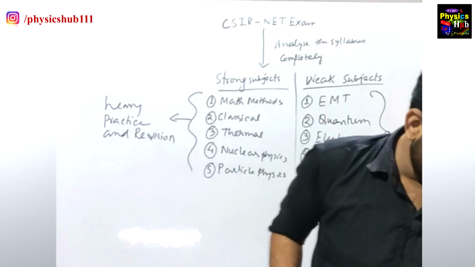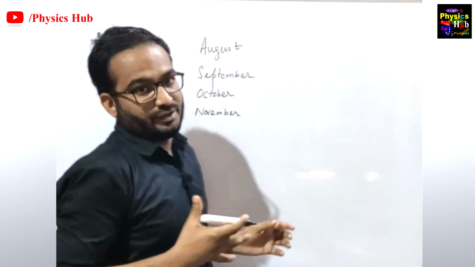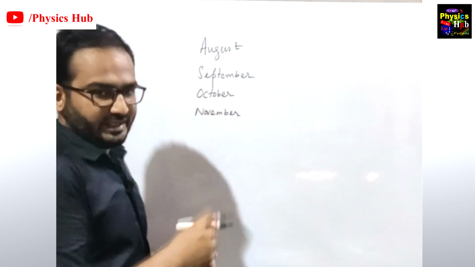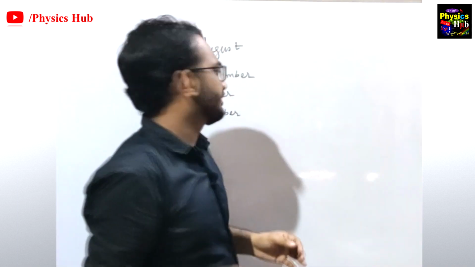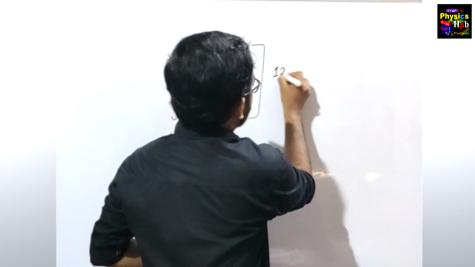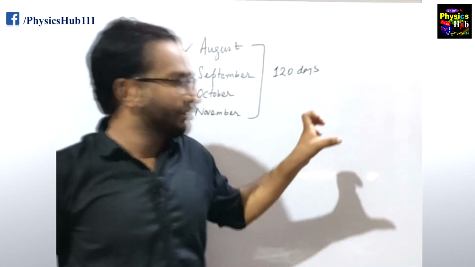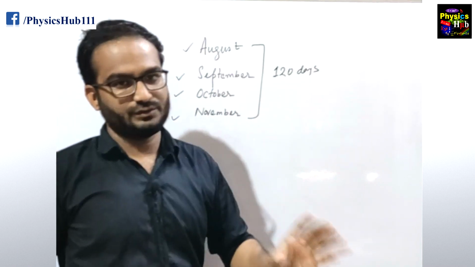Next thing I would like to discuss is, once you have divided the subjects into strong and weak categories, the next thing to consider is the time you have left at hand. In total, for the time being, you have August, September, October, November. I am not considering December because maybe you will get only 15 days. So in total you have around 120 days. Within these 120 days you have to strengthen your weak subjects, and you have to have a lot of practice and revision in your strong subjects.